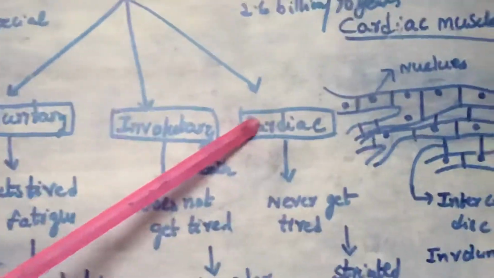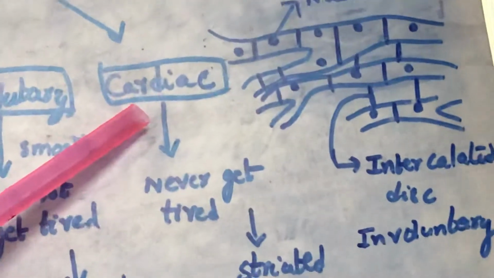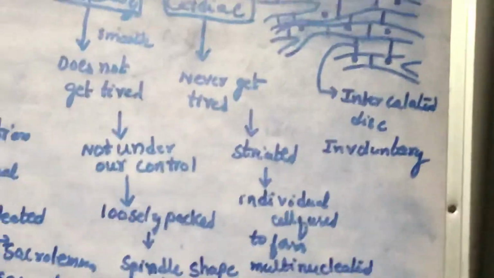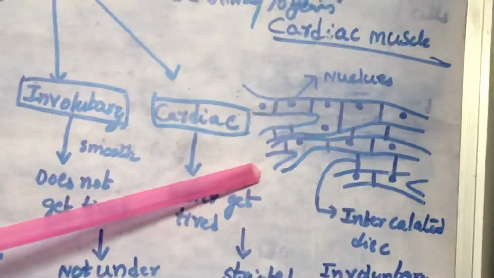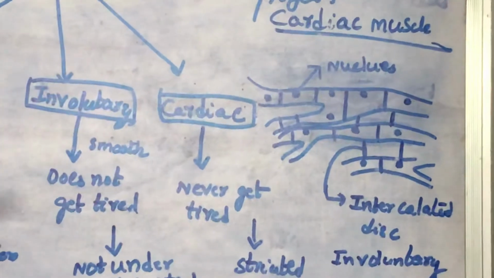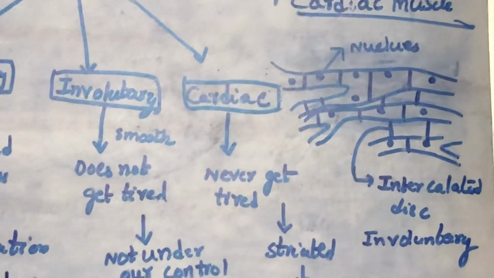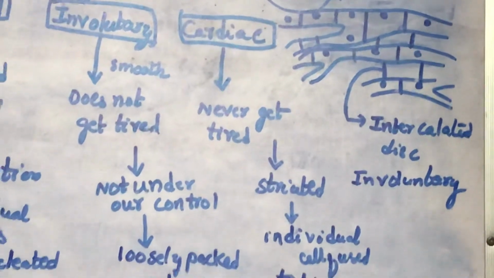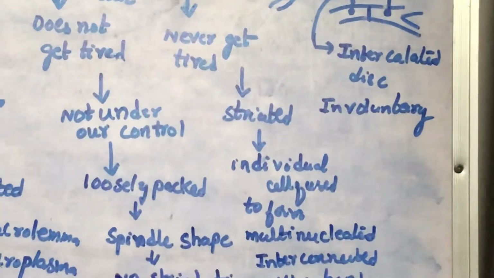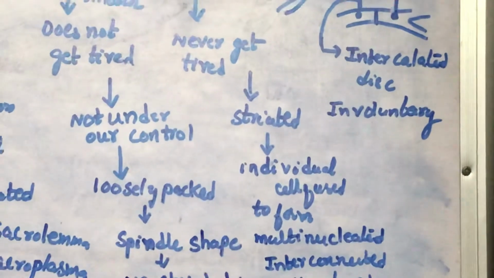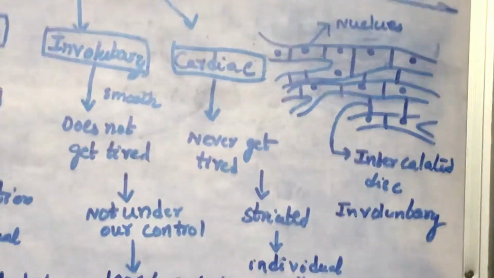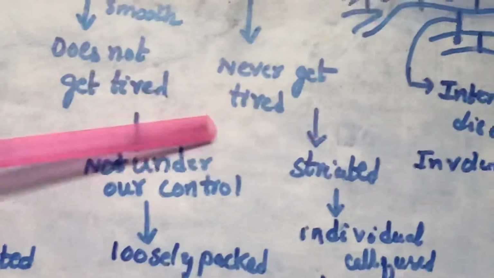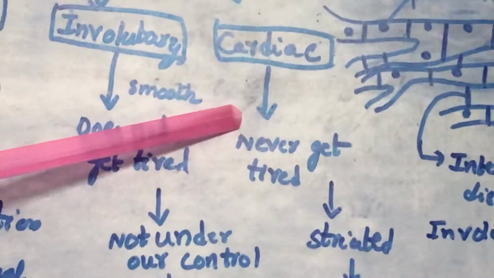Now coming to another important muscle called cardiac muscle. The word cardiac represents heart. Cardiac means heart. The heart is made up of very specialized muscles called cardiac muscles. These cardiac muscles continuously contract and relax right from birth until the end of the person's lifetime. When this cardiac muscle stops contracting and relaxing, it indicates the death of the person. And these cardiac muscles never get tired. Once they get tired, they stop functioning and that leads to the death of the person.